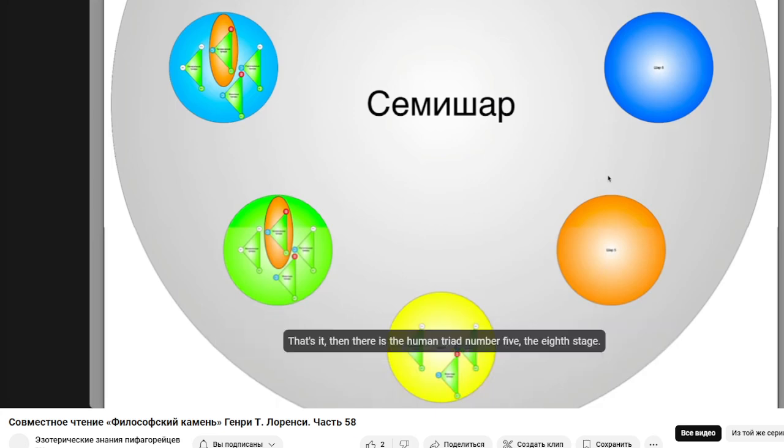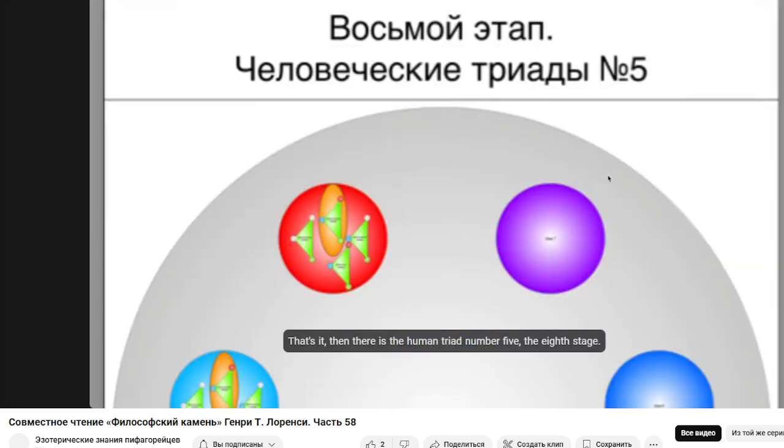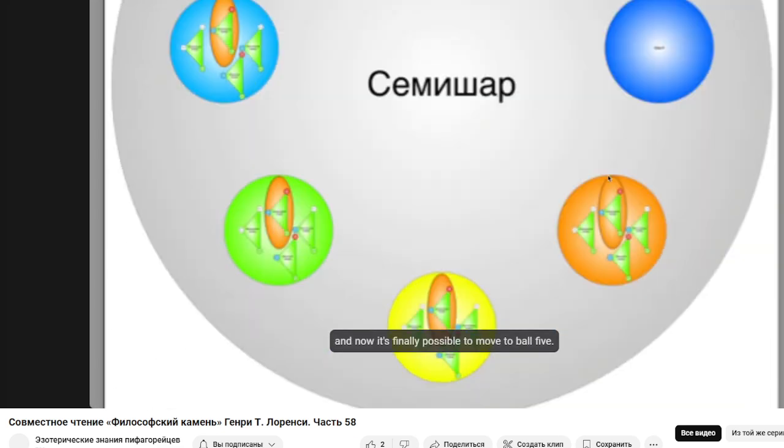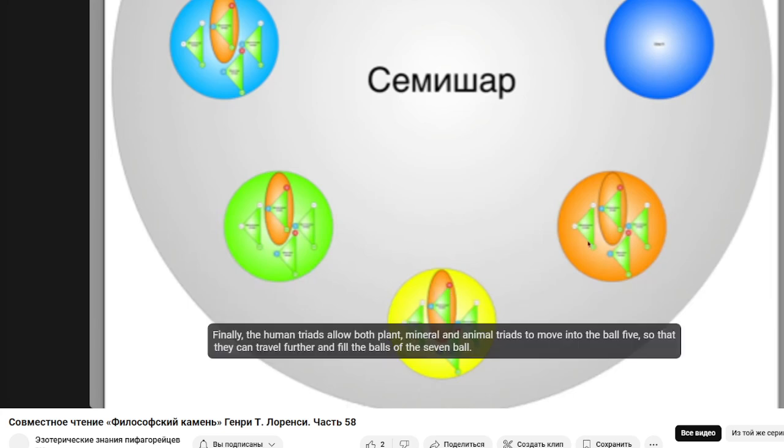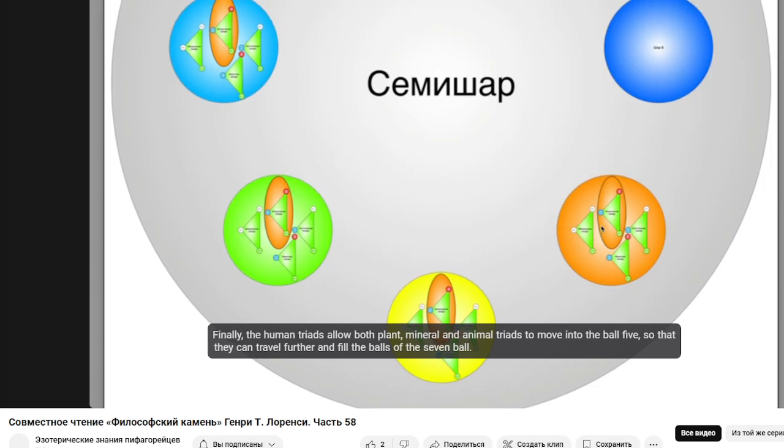That's it. Then there is the human triad number 5, the 8th stage. And now it's finally possible to move to ball 5. Finally, the human triads allow both plant, mineral, and animal triads to move into ball 5, so that they can travel further and fill the balls of the 7 ball. And I remind you, this all falls only on the 2nd ion, that is, this is how our 7 ball was filled in the 2nd ion.